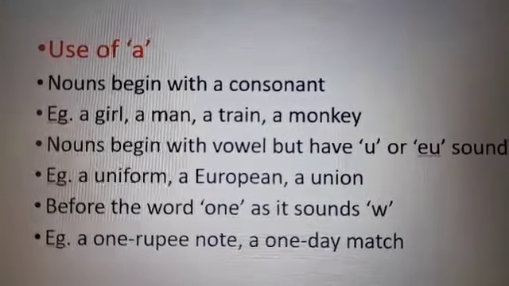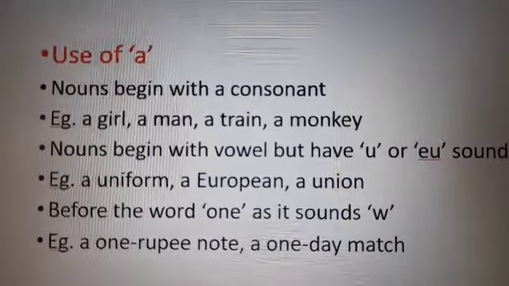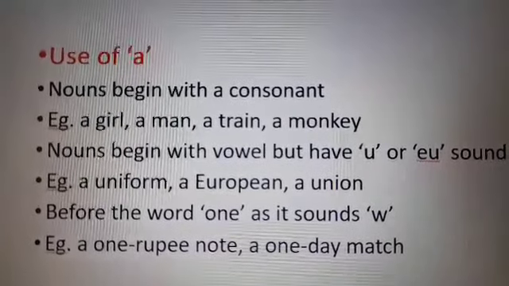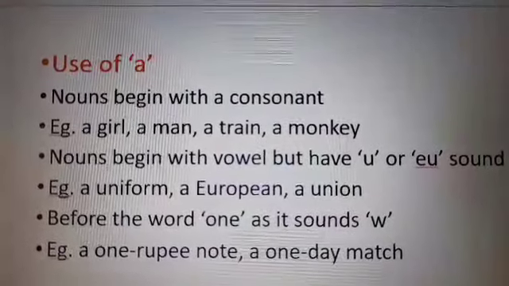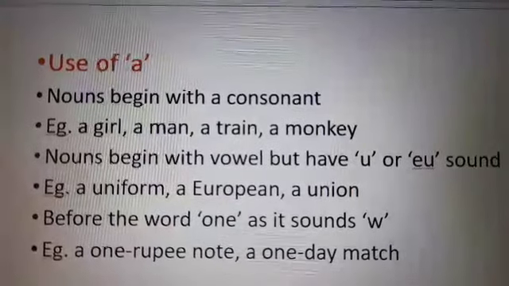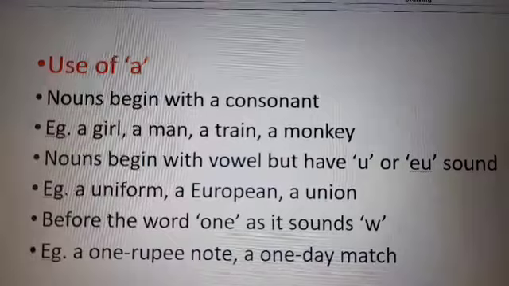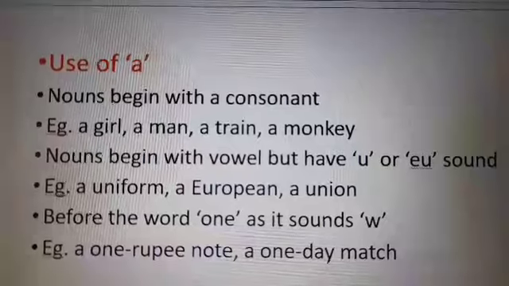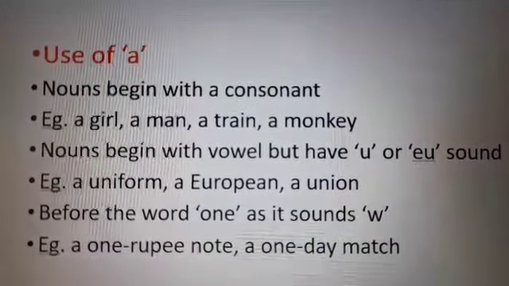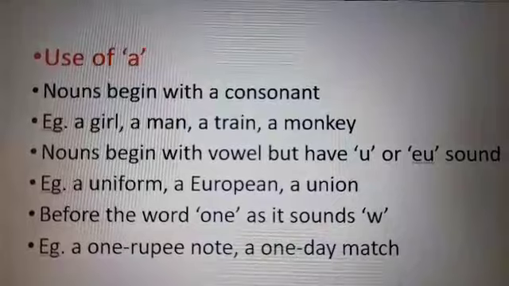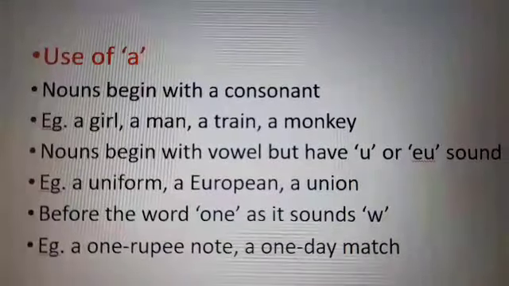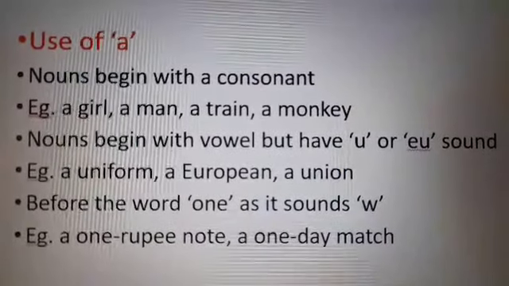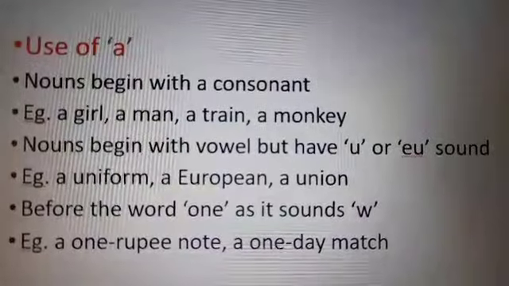So we must judge the words as per their sound. Are they making a vowel sound or a consonant sound? If they start with a vowel but have a consonant sound, then we will put a before them. Before the word one, as it sounds like w. For example, a one rupee note. O-N-E, one. O is a vowel, but you can see O-N-E sounds like W, which is a consonant. So we will place a before that. A one-day match.